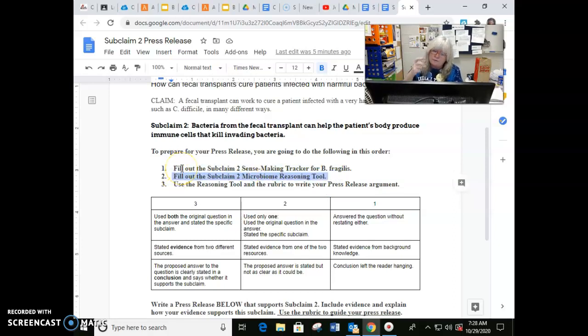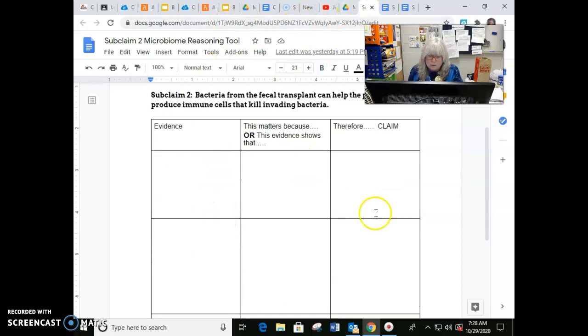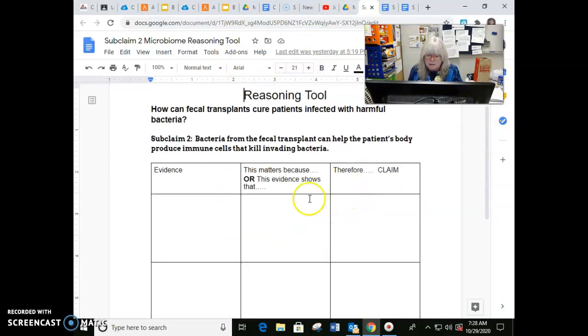After you do the sense-making tracker, pull up the reasoning tool. You're going to fill this information in, just like we practiced with the first one. Why does this information matter? Remember, this middle section is the connection. So what is important about this? How do I connect this all together?